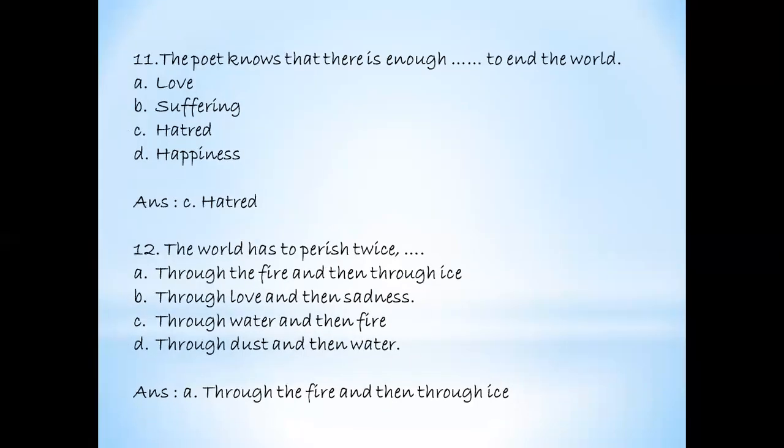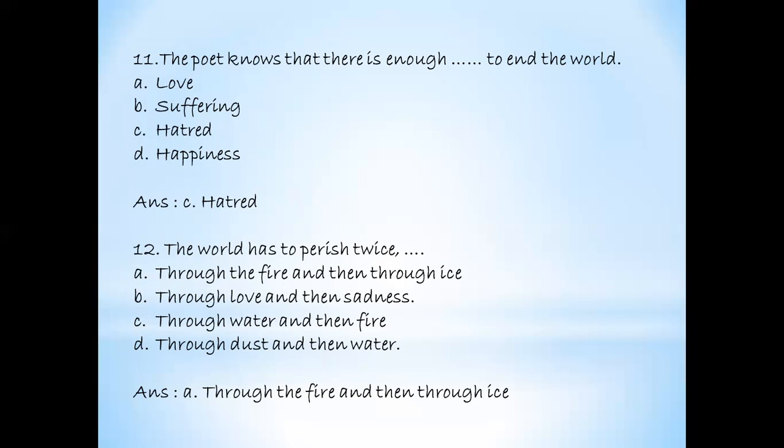Next. The poet knows that there is enough dash to end the world: love, suffering, hatred, happiness. Again, when we go through the poem and read it, we come to know that in the second alternative the poet speaks that we have enough hatred and enough ice to end the world. So yes, the answer here will be option C, hatred.